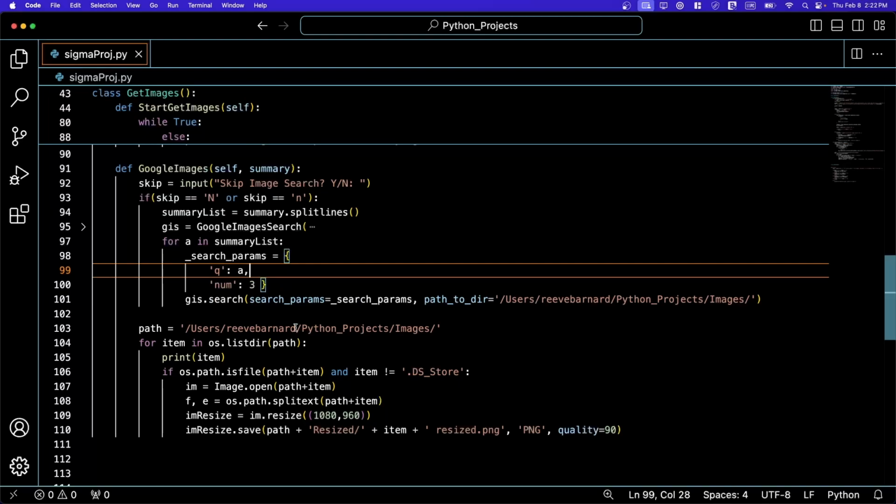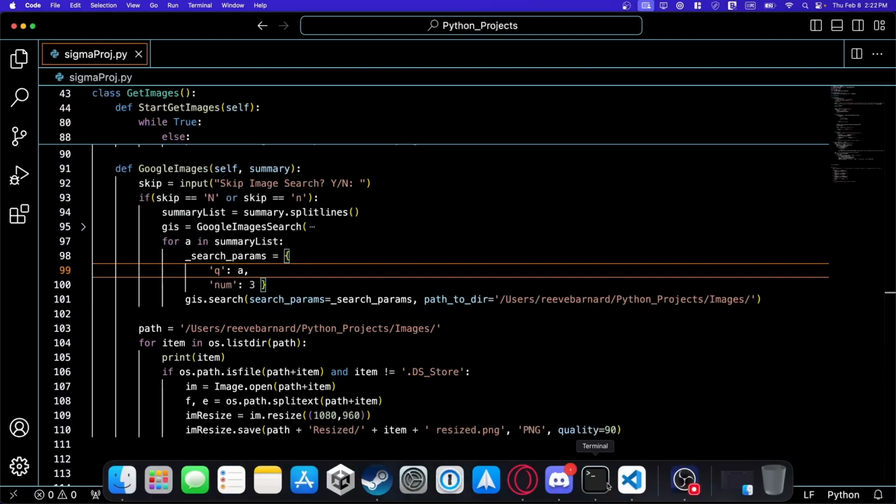And then after it's done downloading them, it takes each image and it resizes it to be 1080 by 960, so it would fit the 1080 by 1920 format better. And yeah, that's what it does. So I will show it off here.